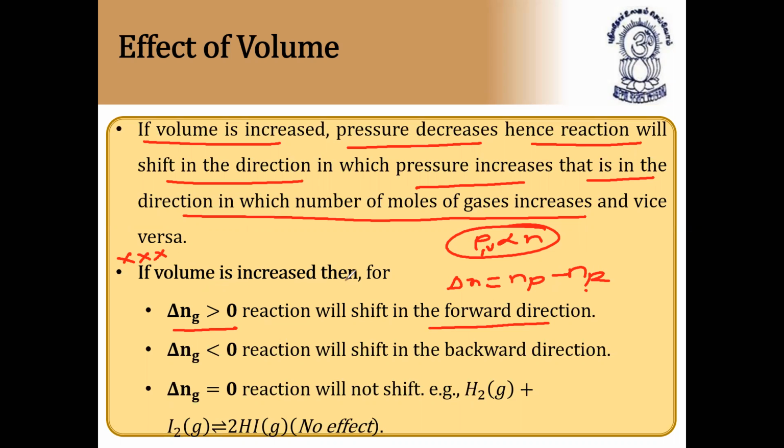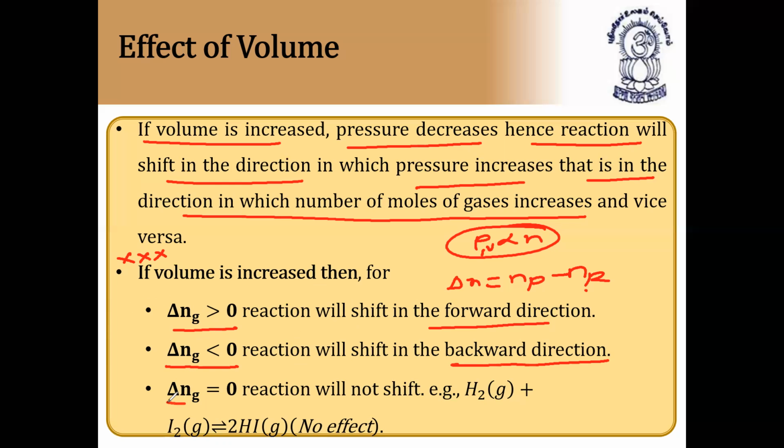If the volume is increased and for that reaction delta N is greater than zero, then we can say the equilibrium will shift in the forward direction. And if volume is increased and delta N for the reaction is less than zero, as in the previous case, then the reaction will shift in the backward direction. Please remember these three statements, very, very important.